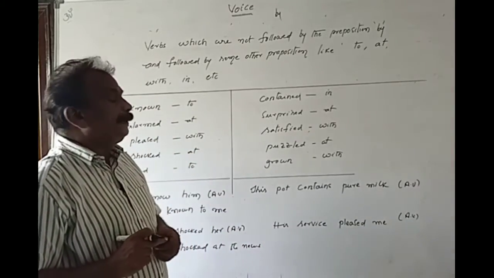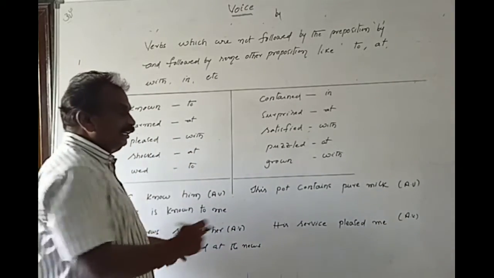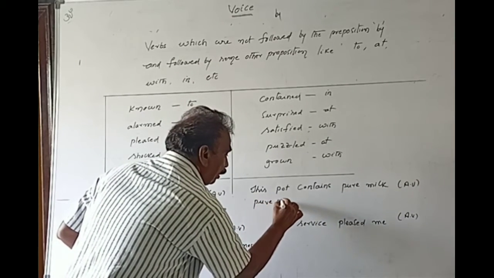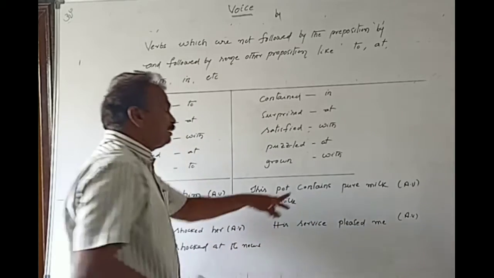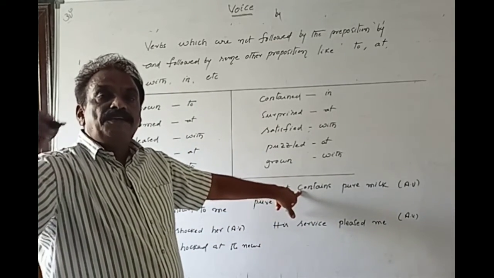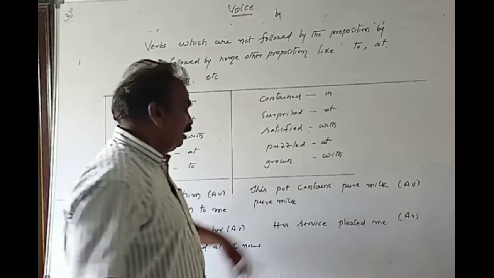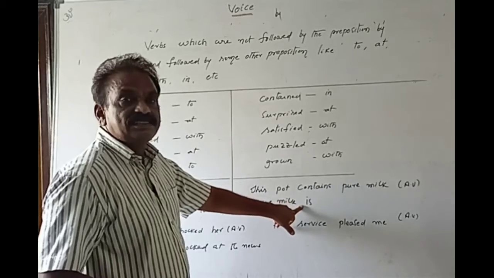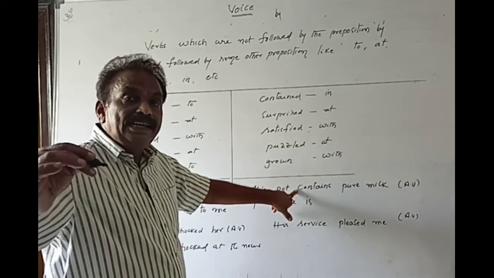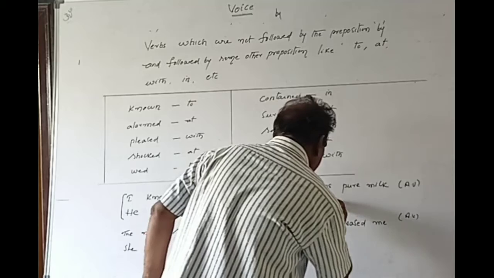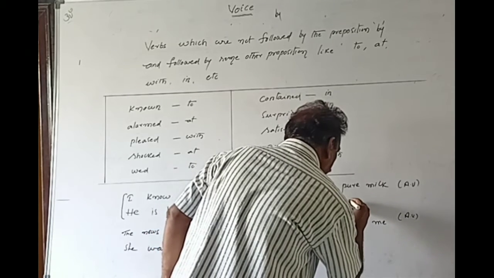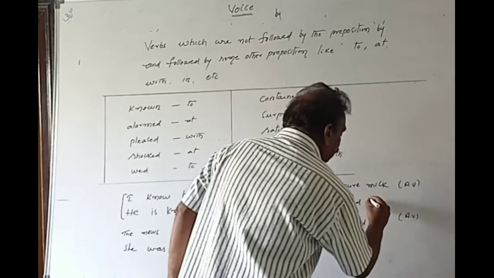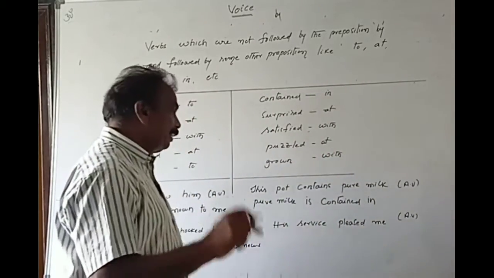Here, this pot contains pure milk. What is the object here? Pure milk. Object becomes subject. Pure milk. As this tense is simple present tense, we have to use am, is, are. That's why here you have to use is. Pure milk is. The V3 form of the verb: contain, contained, contained. Contained. Next, the preposition in is used, not by. Contained in this pot.